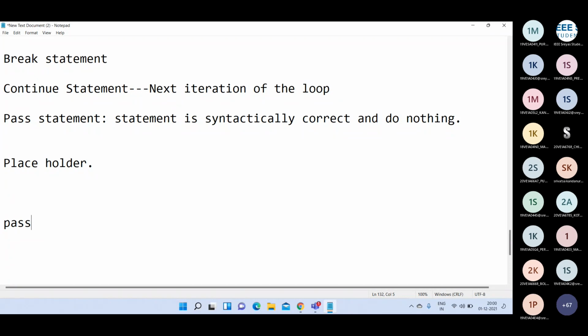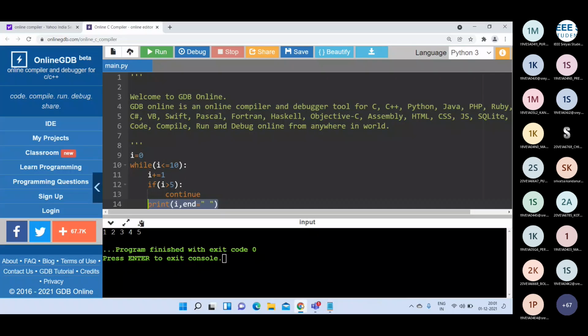That's why we can say pass statement is a placeholder. It is syntactically correct, but it will not perform anything.